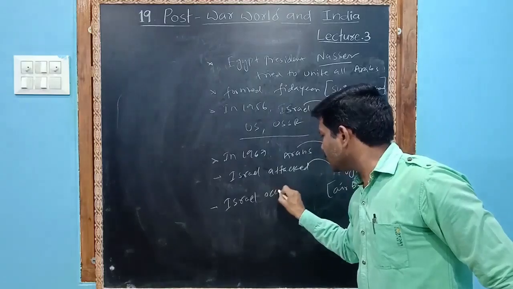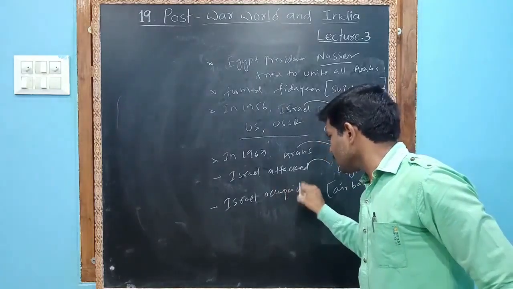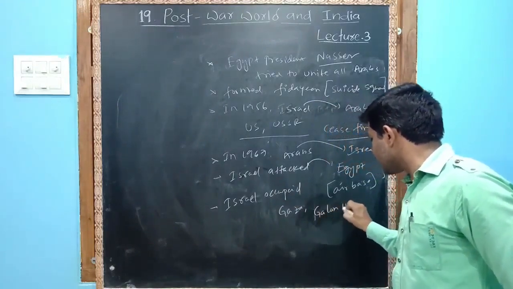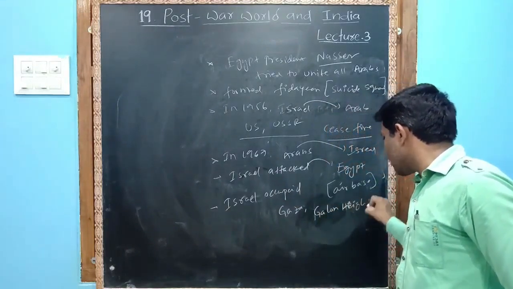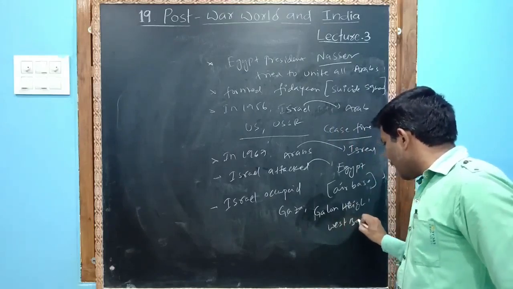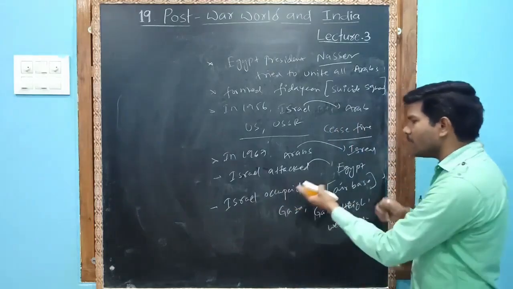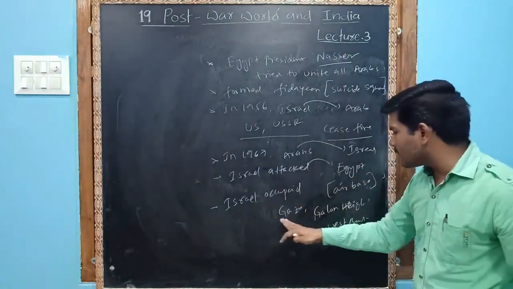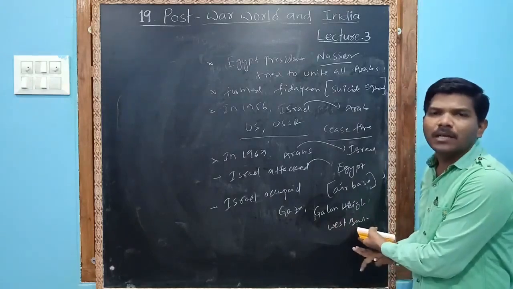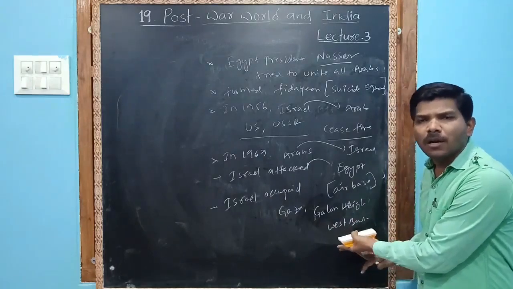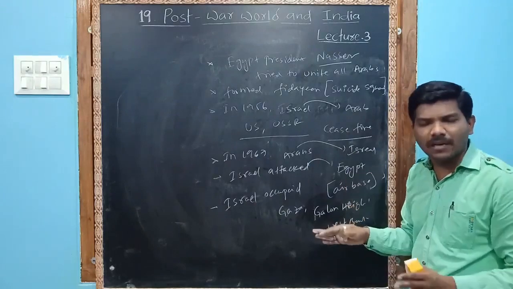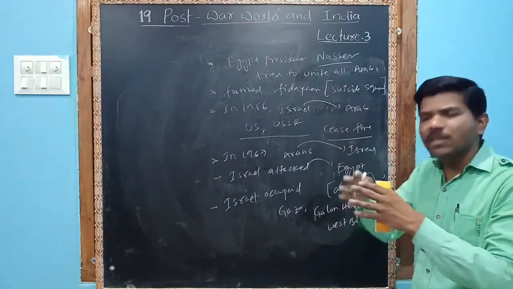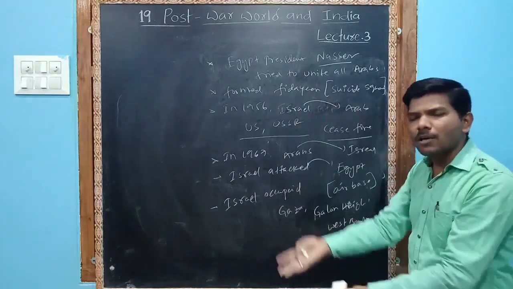Israel also occupied the territories of Gaza, Golan Heights, and West Bank. Whenever Israel attacked Egypt, at that time they occupied some places in Gaza, Golan Heights, and the West Bank. They were completely occupied. Moreover, Israel refused to give these territories to the Arabs.